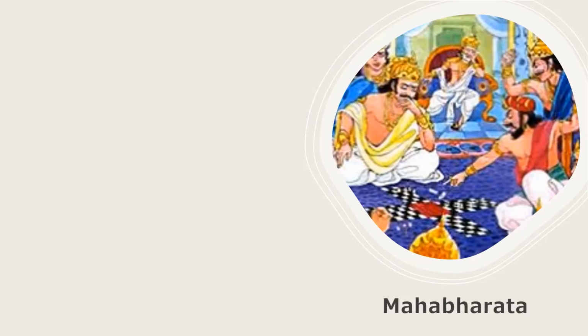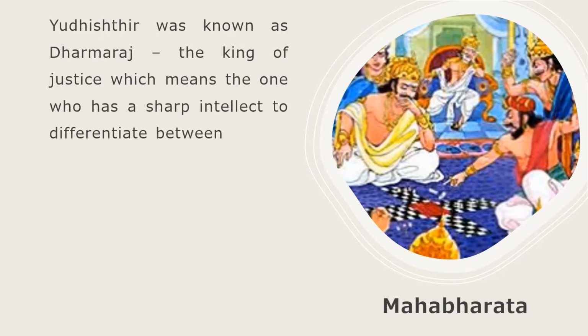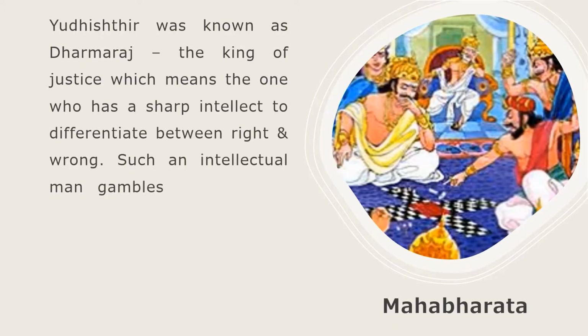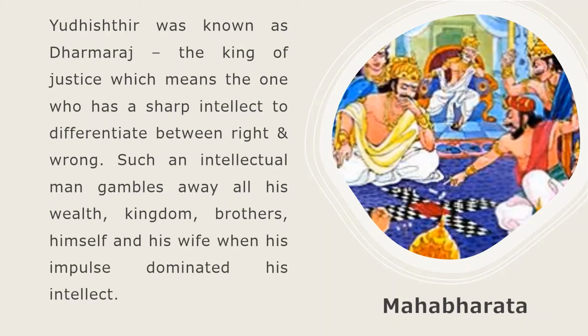The first example is from the Mahabharata. Yudhishthir was known as Dharmaraj, the king of justice, which means the one who has a sharp intellect to differentiate between right and wrong. Such an intellectual man gambles away all his wealth, kingdom, brothers, himself, and his wife when his impulse dominated his intellect.